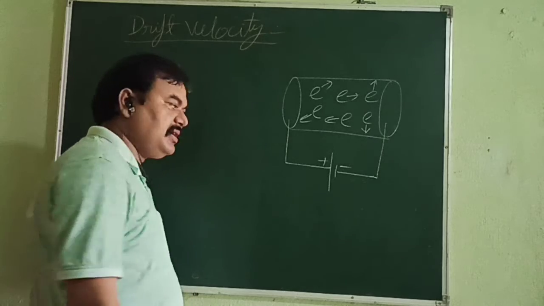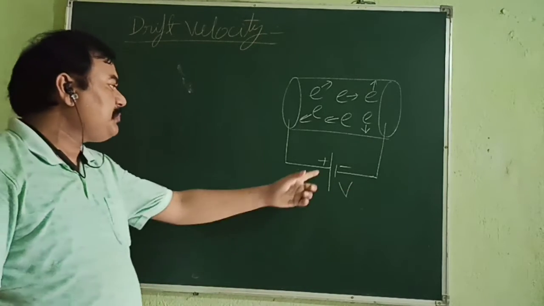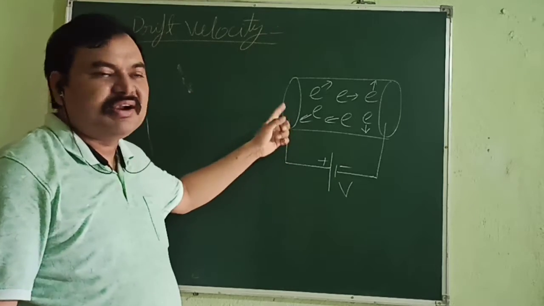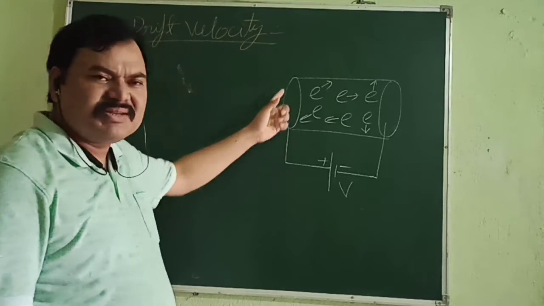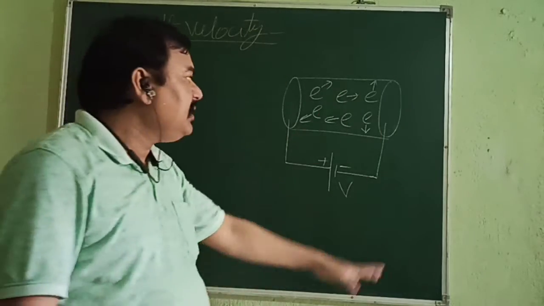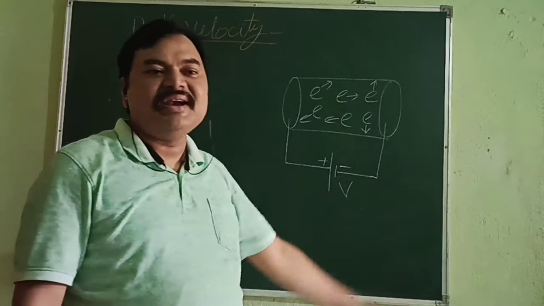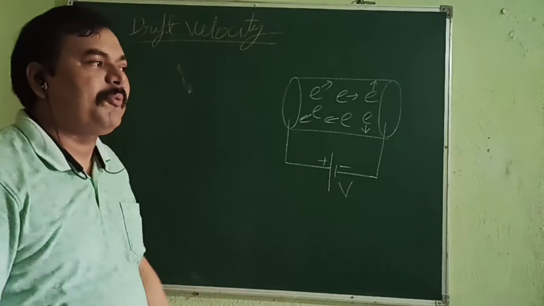This is the positive and this is the negative terminal. The potential difference it applies is V. Now, this positive terminal is connected to this end of the conductor, so we can say this is the positive end, or the end at higher potential. And this end of the conductor is connected to the negative terminal, so it is the end at negative or lower potential.